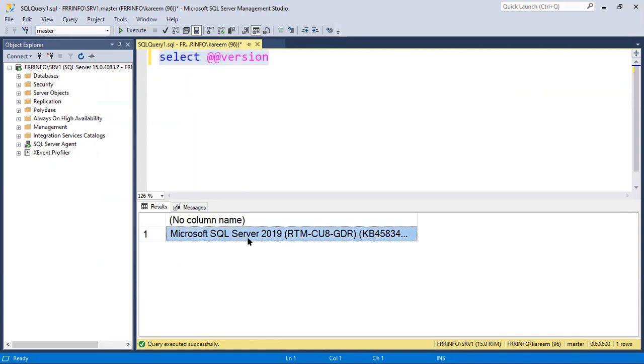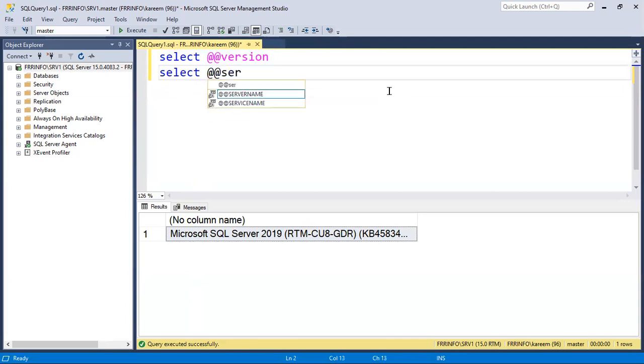It is showing SQL Server 2019 version. Like this, there are simple one or two line commands we can remember.